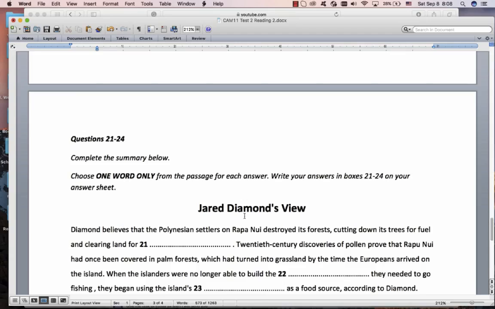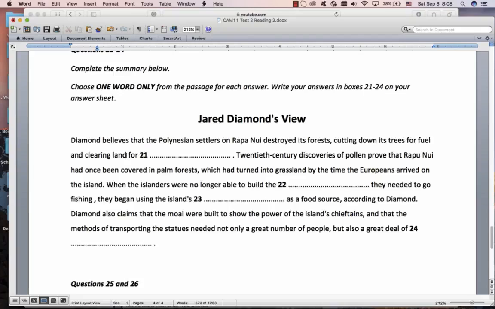Oh, I forgot to look at the grammar. Clearing land for noun could be plural, countable or uncountable. Builder, it could be anything. It's a noun. Using the islands, a noun again, and a great deal of could be plural, countable or uncountable. So the grammar doesn't really help us. It just tells us we are looking for nouns and plural, countable or uncountable nouns. Anyway, so a great deal of what? A great deal of wood.